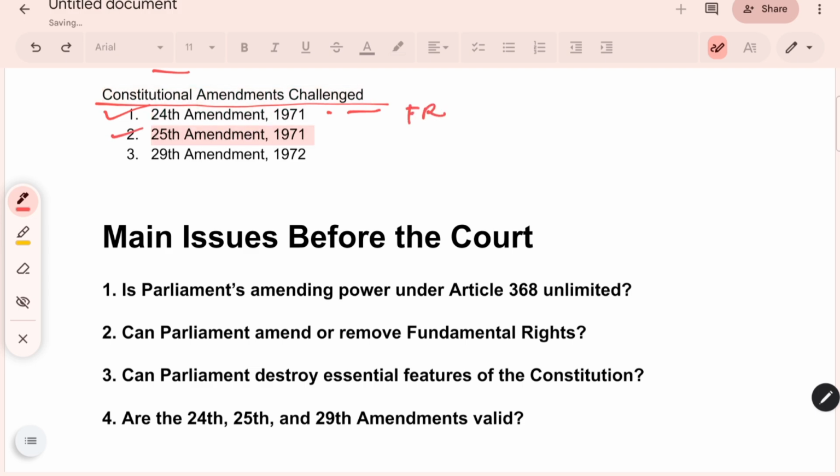And the 25th Amendment, which restricts the right to property, introduced Article 31C that protects laws made for the DPSP even if they violate fundamental rights. And the 29th Amendment, which added the Kerala Land Reform Act to the 9th Schedule.